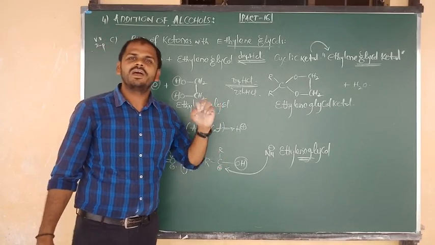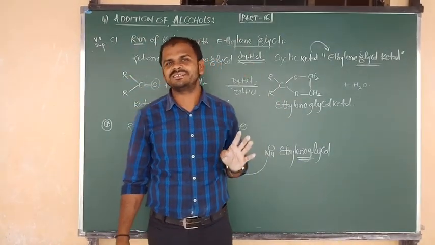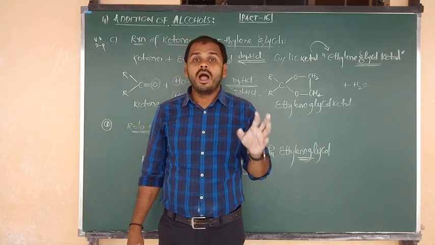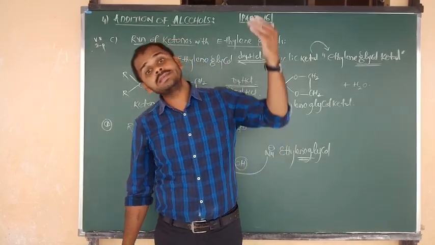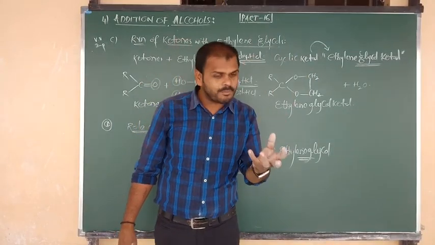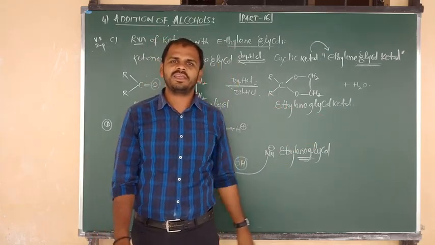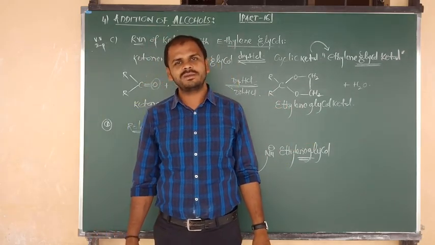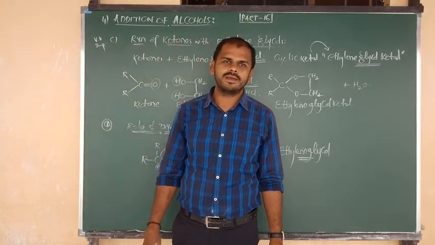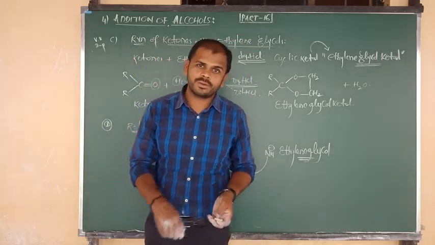In the next class we are going to discuss the last addition reaction, the fifth one, addition of ammonia and its derivatives. Around 4 to 5 derivatives are there. Addition of ammonia and its derivatives to the respective aldehyde and ketone is the topic we are going to discuss in the coming class. Okay, take care, try to practice, and maintain the notes clearly.